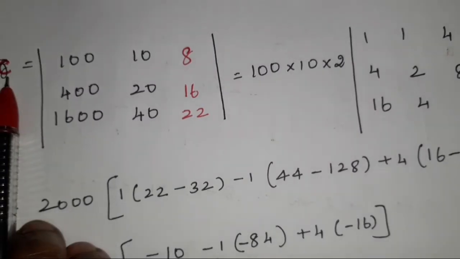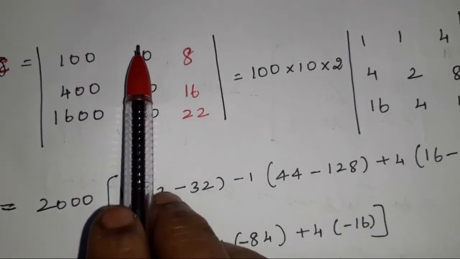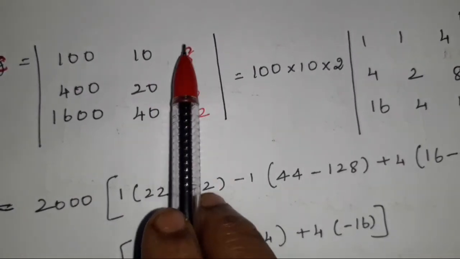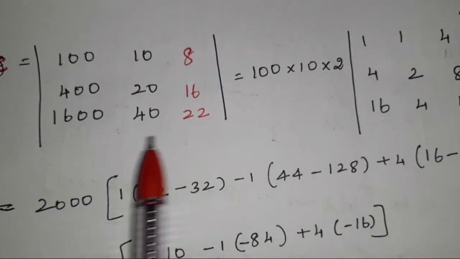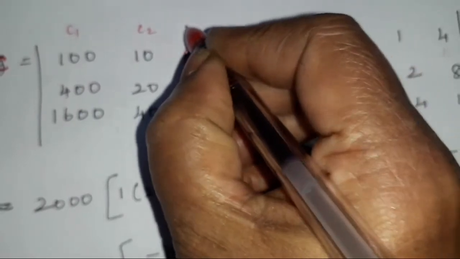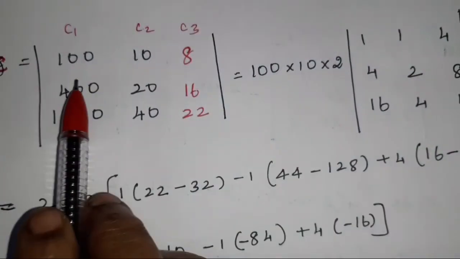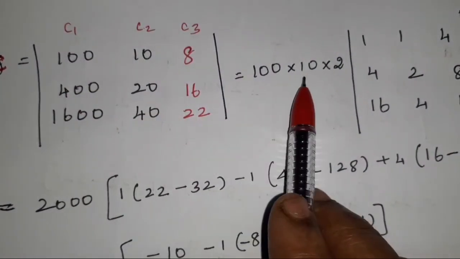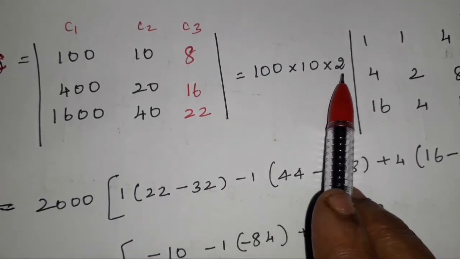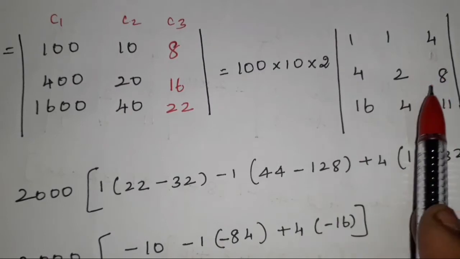Now delta C equals: write the A value, the B value, and instead of the C value, 1 1 1, taking 1. What are you writing? Write the constants 8, 16, 22. Here this is C1, C2, and this is C3. Taking 100 from C1, 10 from C2, 2 from C3, so 100 into 10 into 2. So what happened? The calculation becomes very simple.